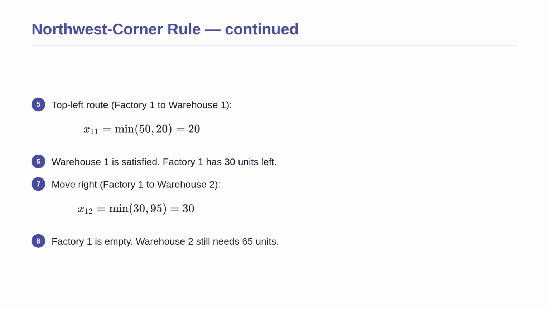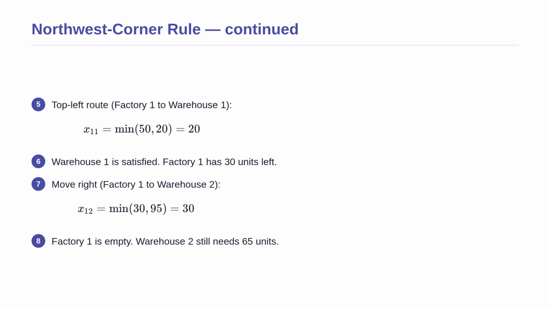Continuing with our balanced problem, we make our first allocation in the top left corner. Factory 1 has 50 units, but warehouse 1 only needs 20. We ship the smaller amount, which is 20. Warehouse 1 is now full, but factory 1 still has 30 units left. So we move to the right, to warehouse 2.